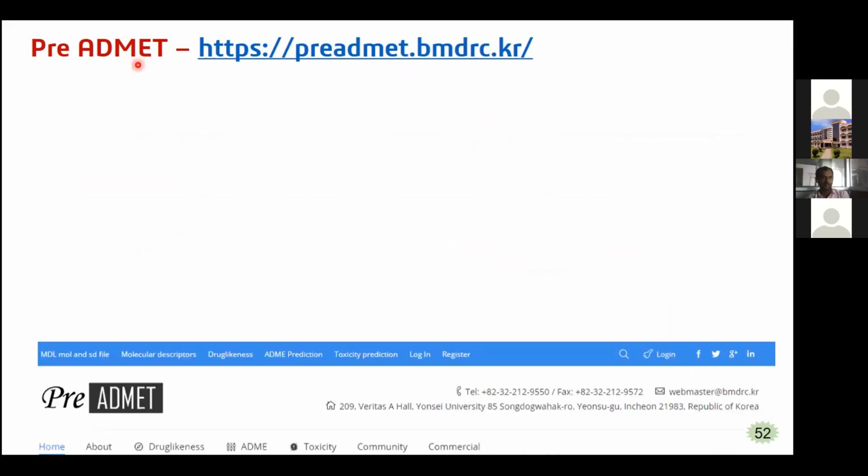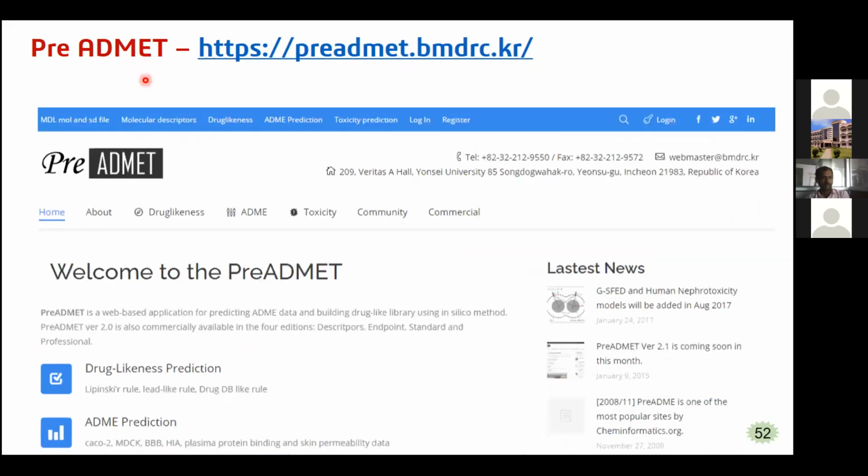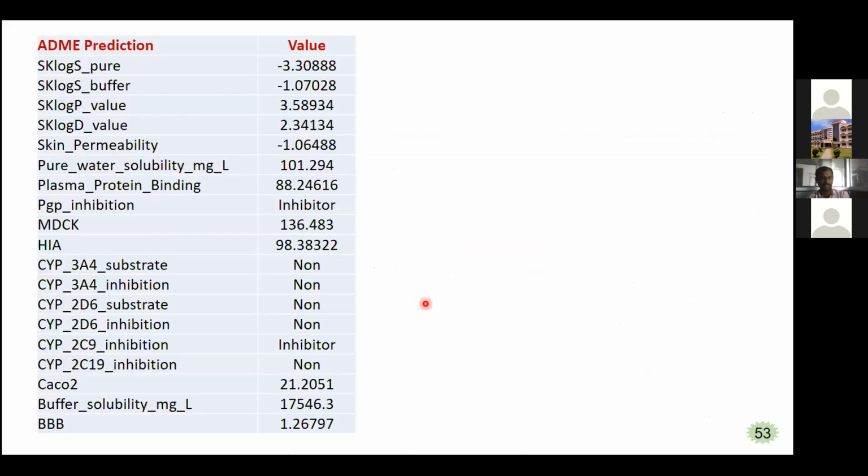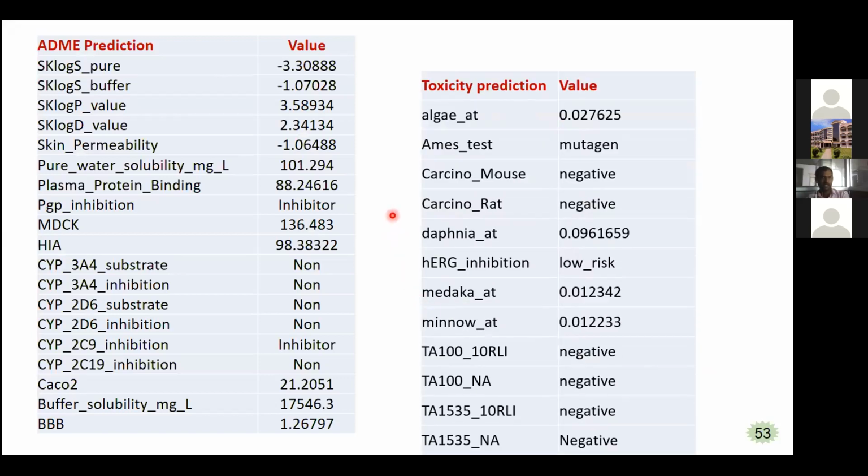So another tool for ADMET is PreADMET. So this link gives that particular website. PreADMET is a web-based application to predict ADMET, drug likeness prediction, and toxicity prediction, as in the previous databases. So these are the parameters we can estimate by using this PreADMET, all these values.